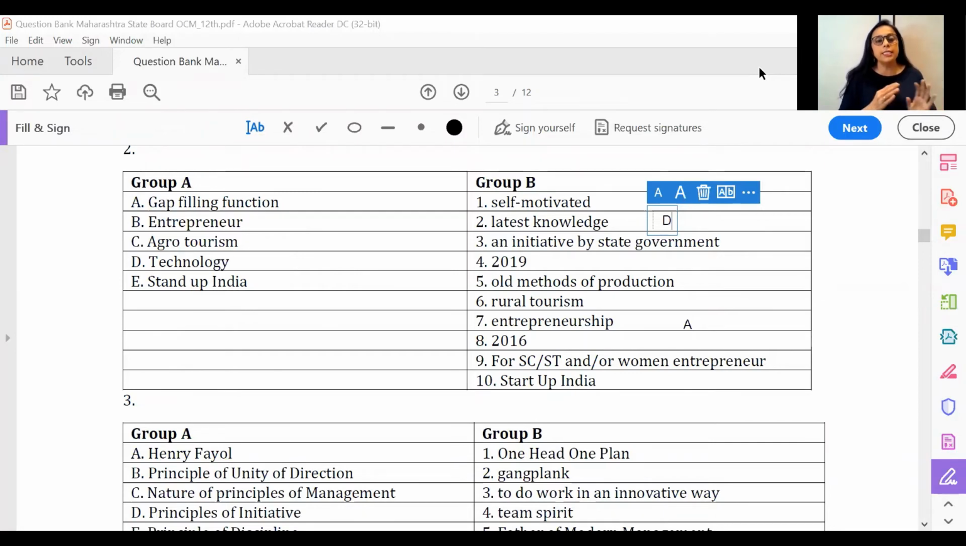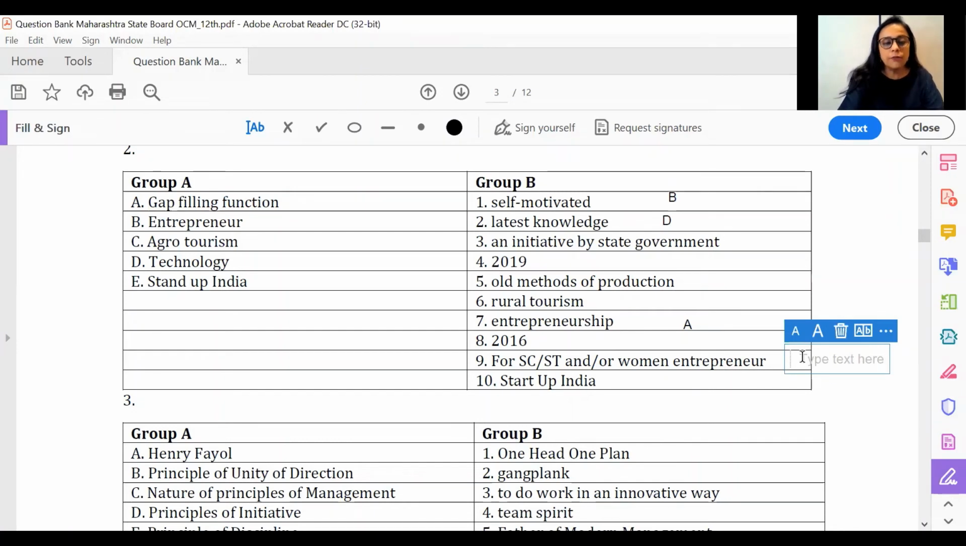So as we see, Stand-up India, there are two different types. There's Startup India and Stand-up India. In the textbook, Startup India has been mentioned and the options are 2016 and 19. So for Startup India, the correct answer is 2016. Please note, here we are talking about Stand-up India and the answer to that is your option number 9, scheduled caste, scheduled tribe and women entrepreneur. Stand-up India is a scheme to motivate women entrepreneurs and SC/ST. So this is different from the option which is given in the textbook.